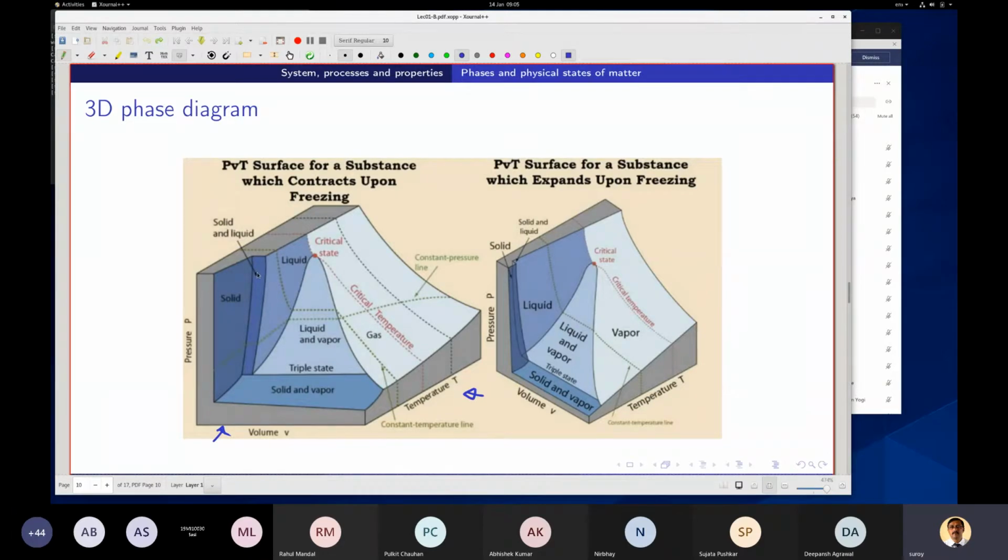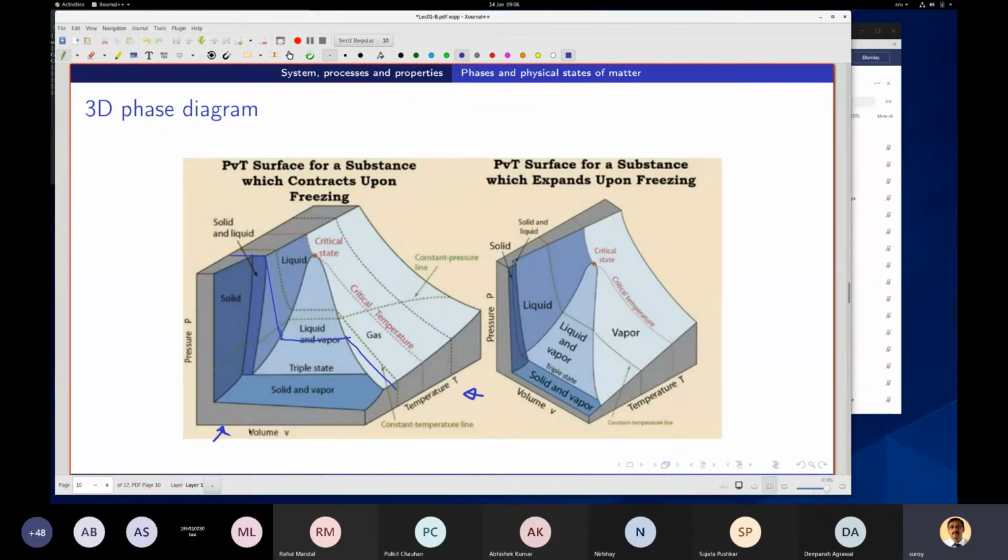That means along this line, if I draw a constant temperature line, the temperature and pressure are both constant, because solid is being transformed to liquid.